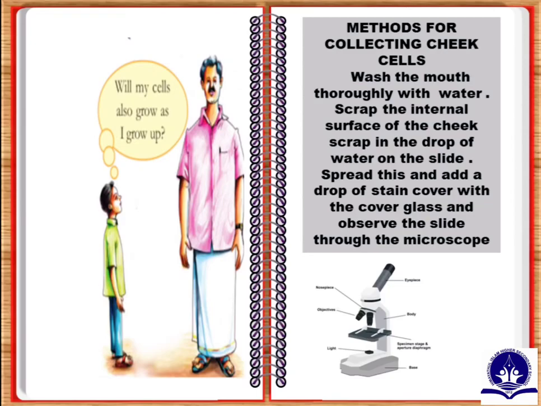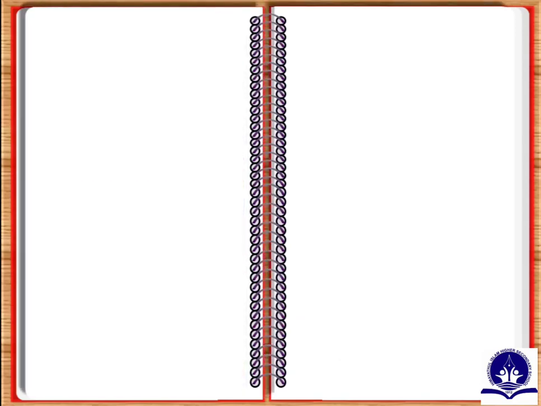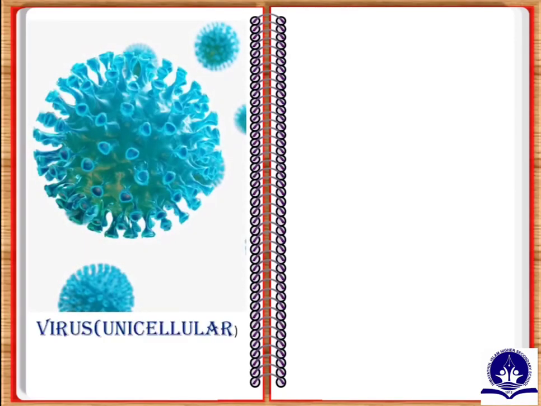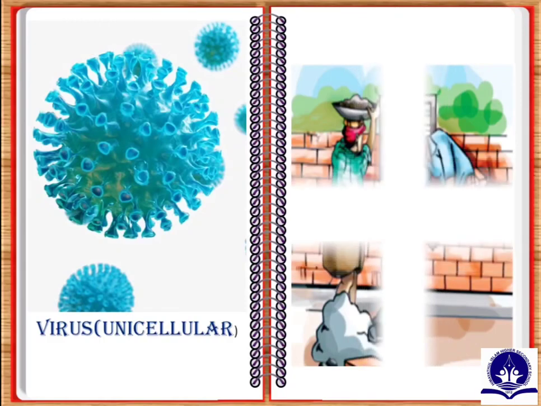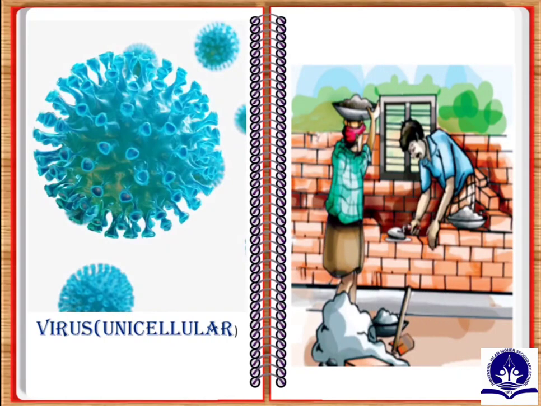We can understand that it is different in its size. Then, obviously there is a doubt. How does the body grow without bringing about any change in the size of cells? Dear students, in your textbook, page 11, you can see workers engaged in the construction work of a house.